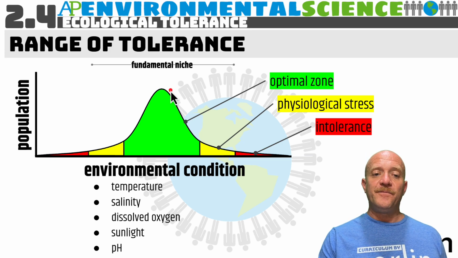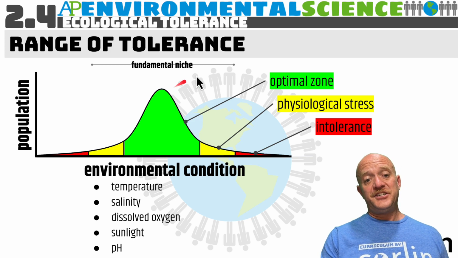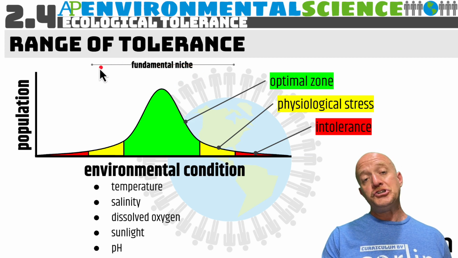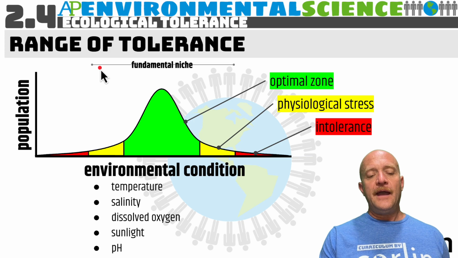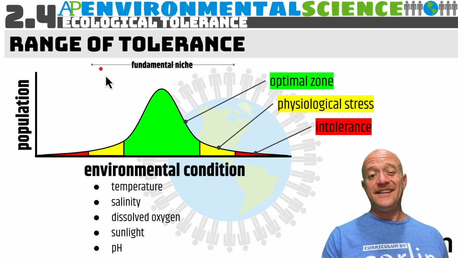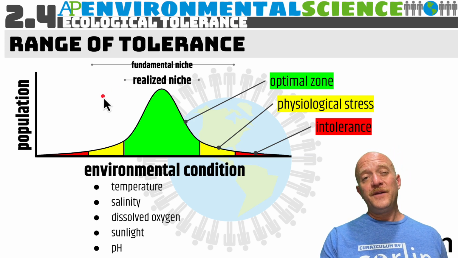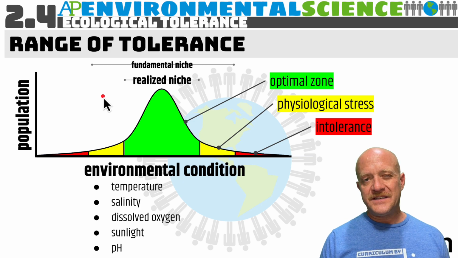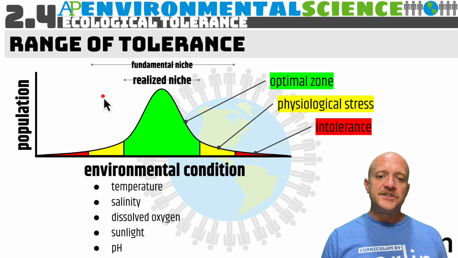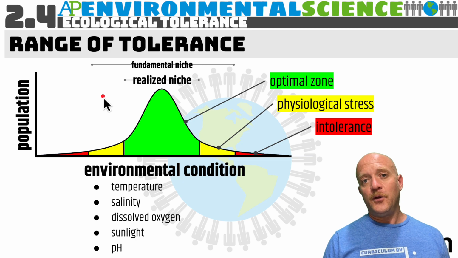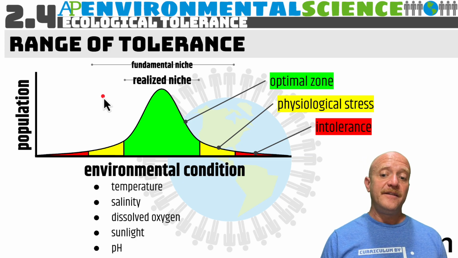Now, we have a fundamental niche, and this is basically where they should be able to survive and where organisms could exist in these environmental conditions. But the realized niche is where we actually would see these organisms. So in the optimal zone is where most of the organisms want to live.